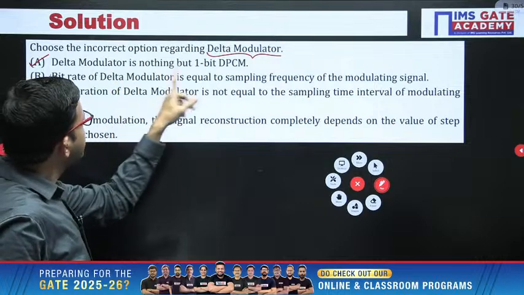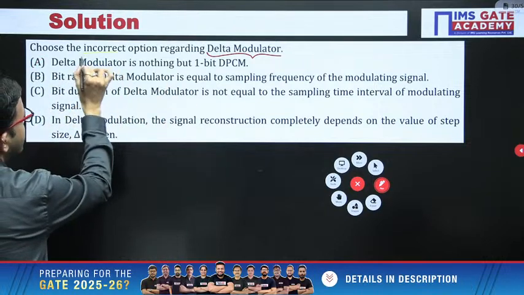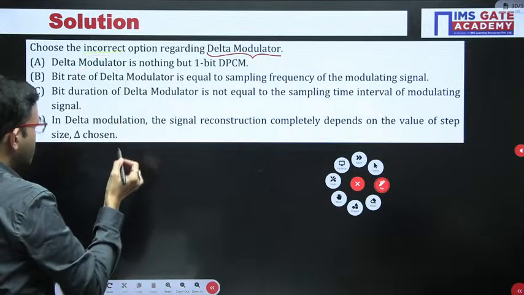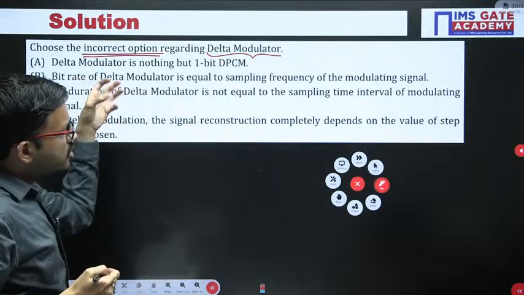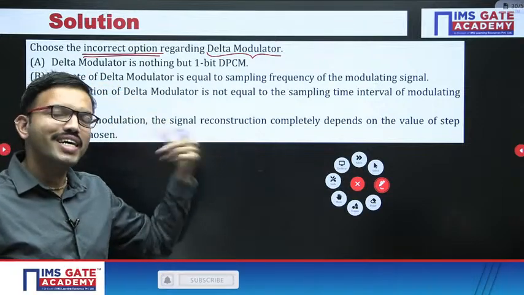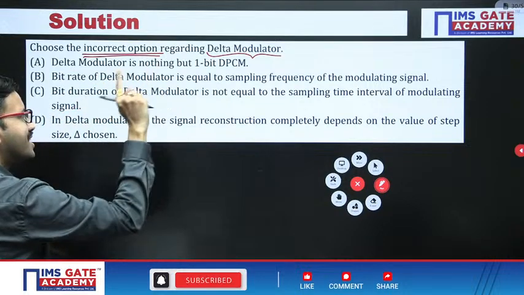Delta modulator is nothing but that. So statement-wise it is correct, but here we are asking for the incorrect option. Choose the incorrect statement. Whichever option has the incorrect statement will be the correct answer for this question. So delta modulator is nothing but one-bit DPCM, that is a correct statement.